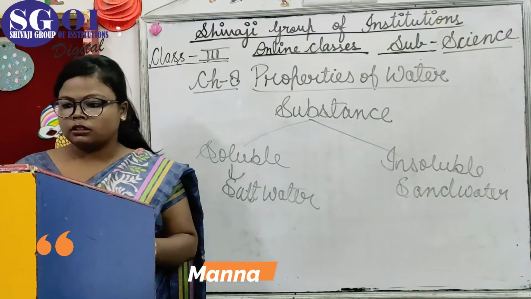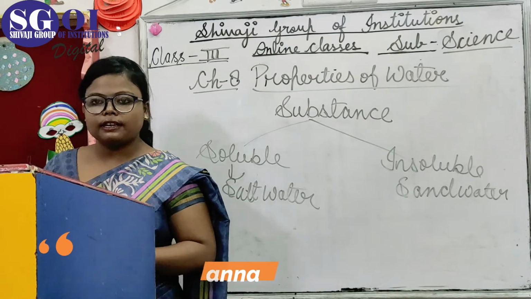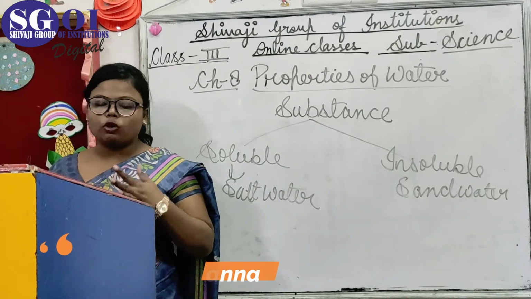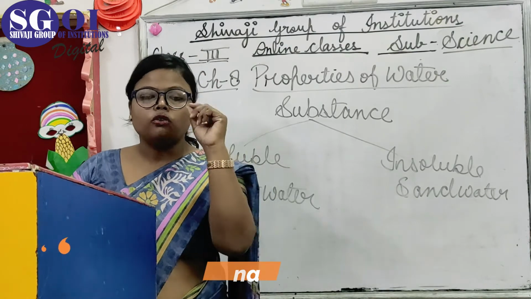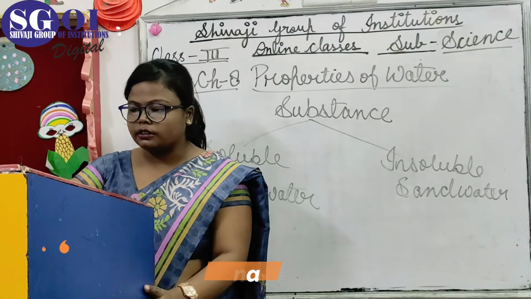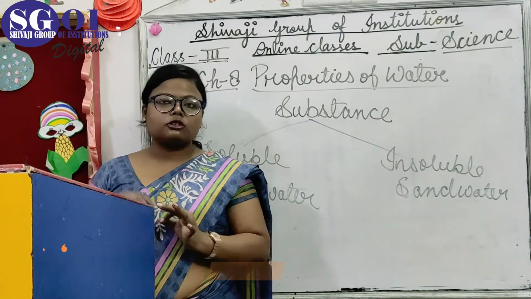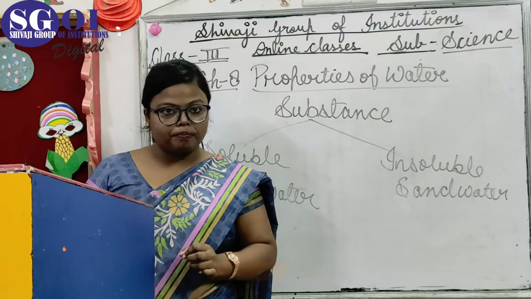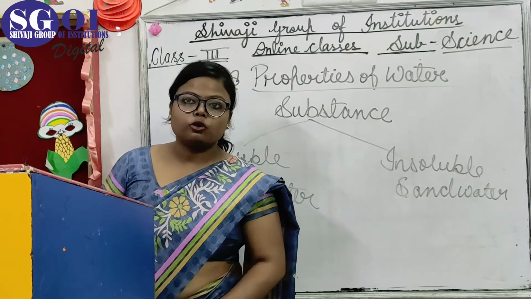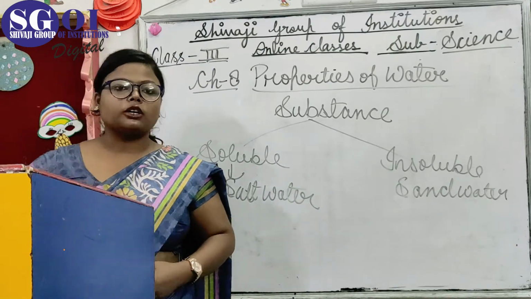Okay kids, the next is factors that affect making a solution. What conditions are there to form a solution? First is stirring the solution. When we mix solid particles in a liquid, we have to stir it and mix it properly, because if we do not mix it, it will not dissolve. Second, using hot water.